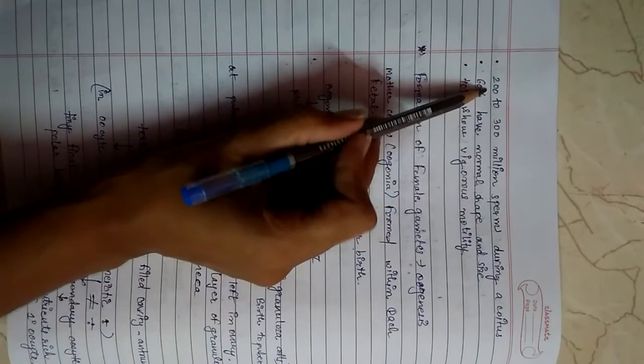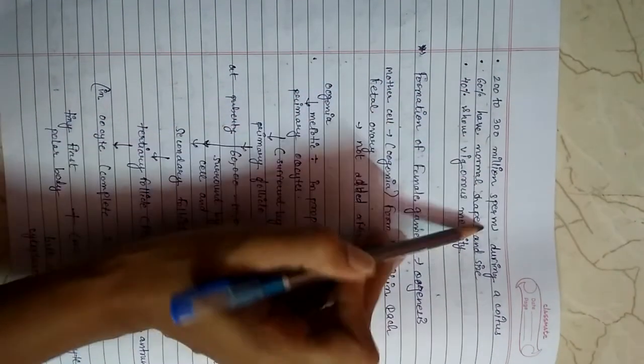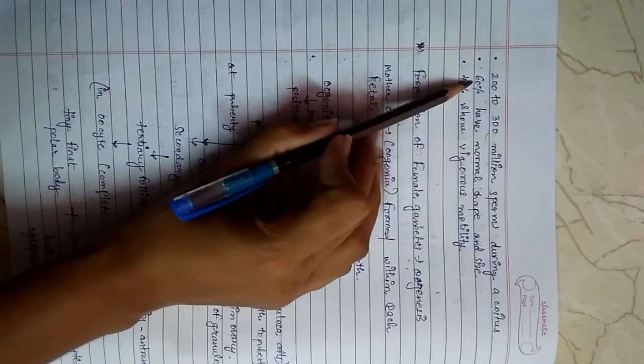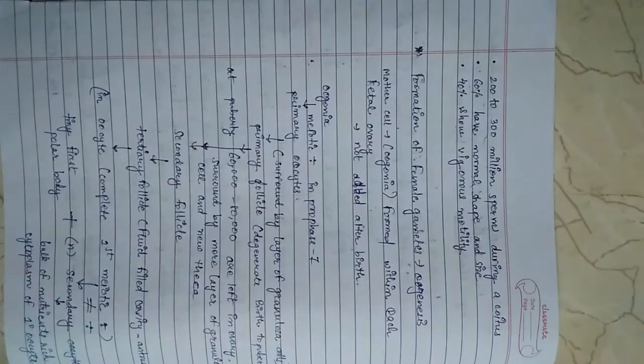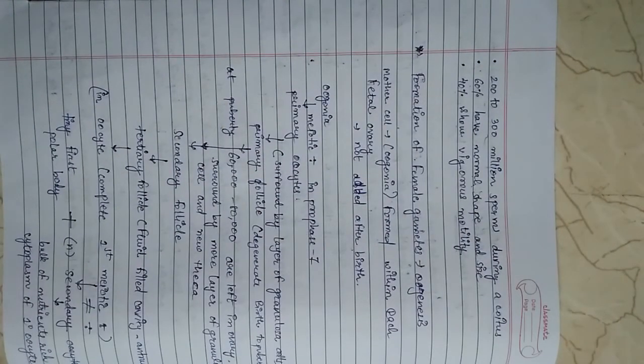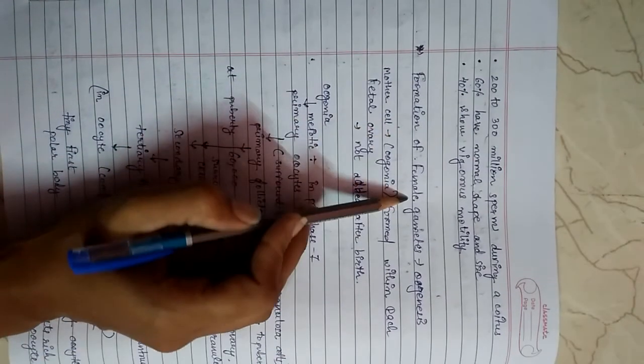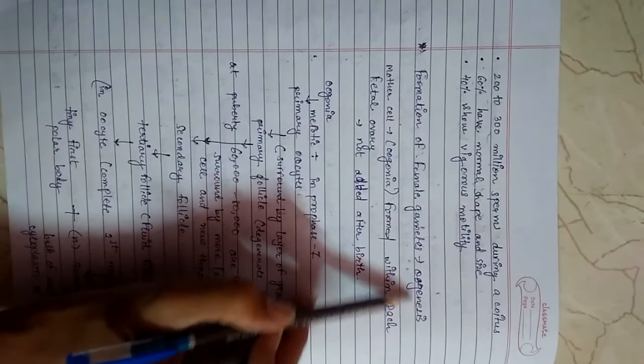Of these, 60% should have normal shape and size, and 40% vigorous motility. Motility means movement.